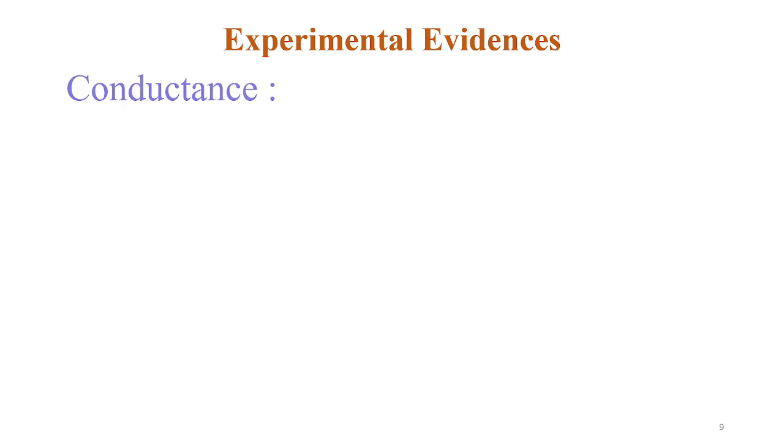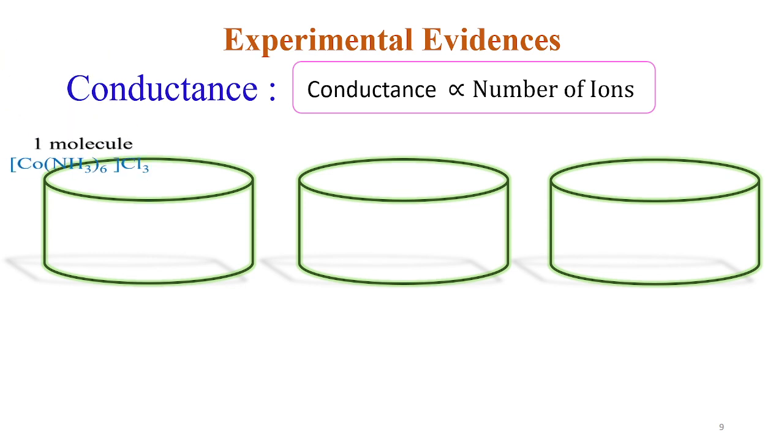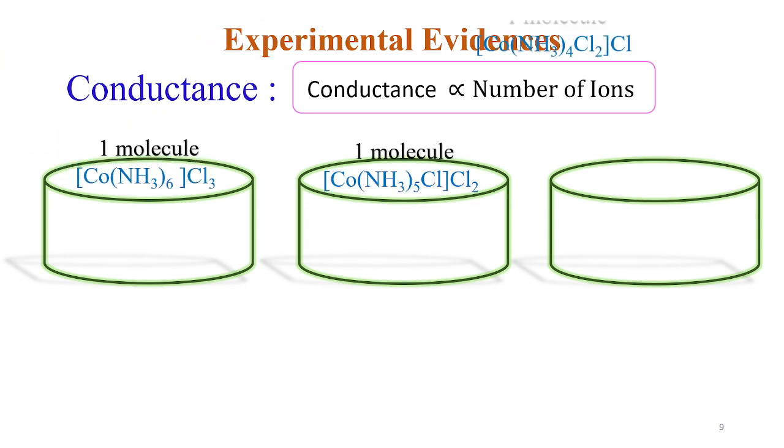Okay, so coming to the first experiment, conductance. For this, we know conductance of any solution will be directly proportional to the number of ions. If a solution has more ions, then it will have more conductance. So we have taken, for example, three containers. In the three containers there will be three coordination compounds. Just focus on the three coordination compounds. In the first, it will have four ions. Am I correct? Yes, because outside there are three chloride ions and one is the coordination sphere.